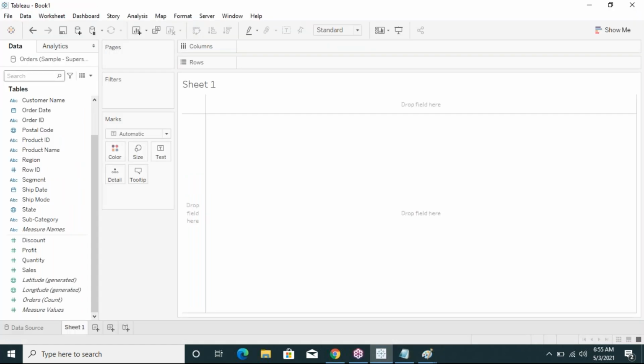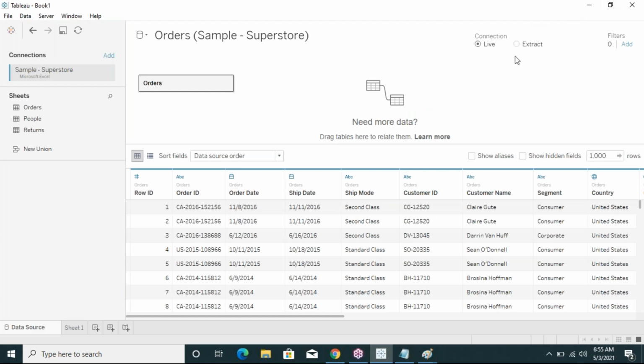See here, this is the Tableau environment. I am connecting to a source. In this there are two types of connections available: live connection and extract connection.